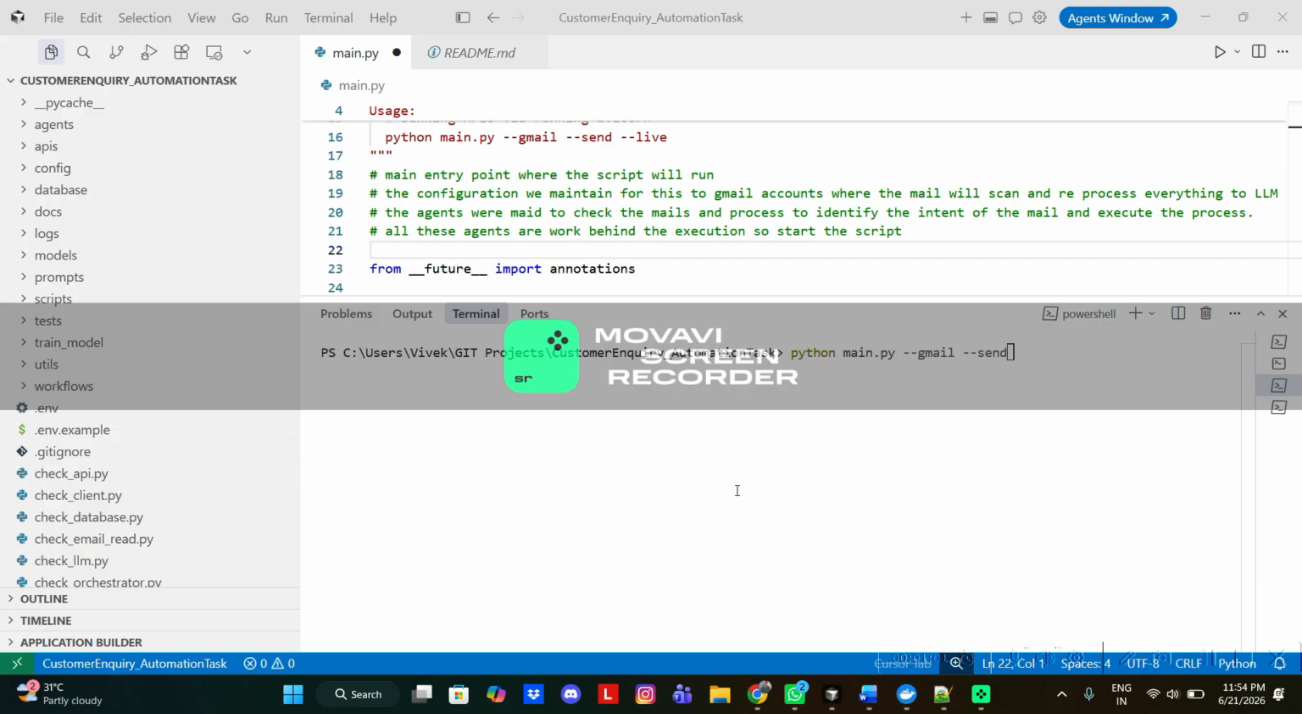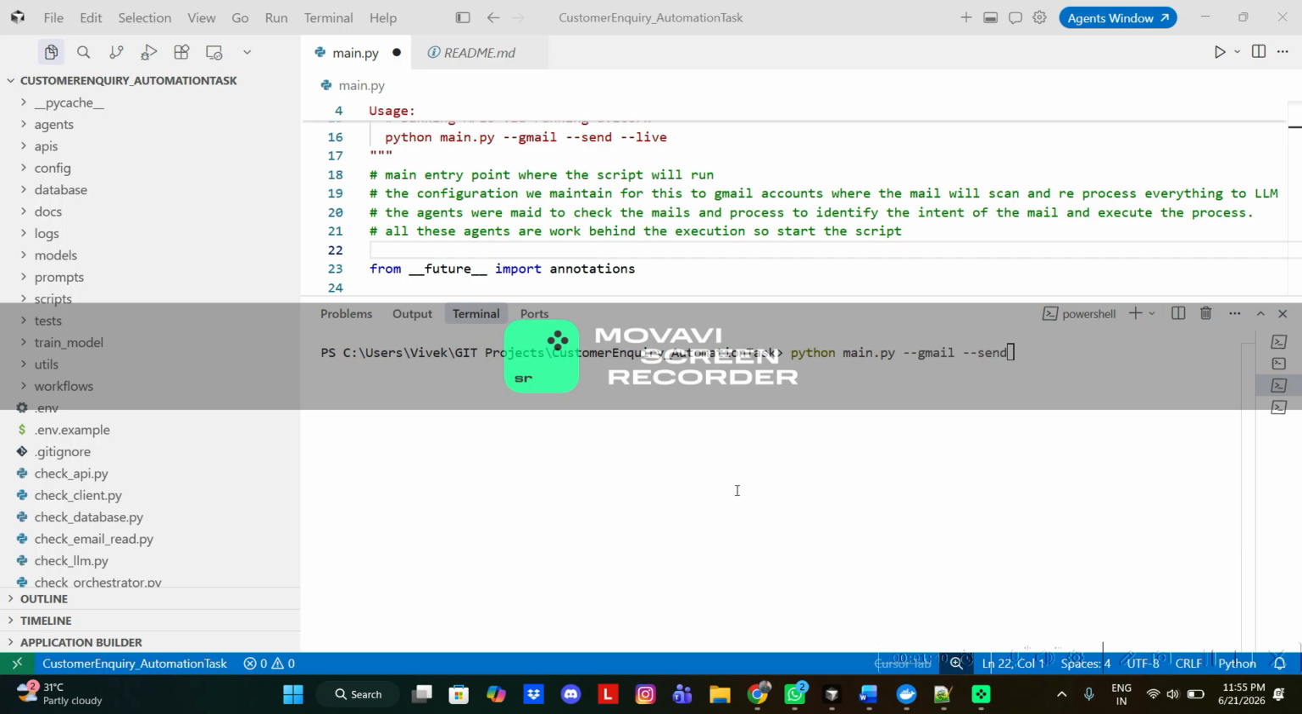That sits behind FastAPIs, which check whether the customer's details are in the database, such as the account balance and the credit card transaction details. All these details are in the database, and multiple agents work behind it. After finding the intent and sentiment of the email, it performs some task, generates a response email, and sends it back to the customer's email ID.